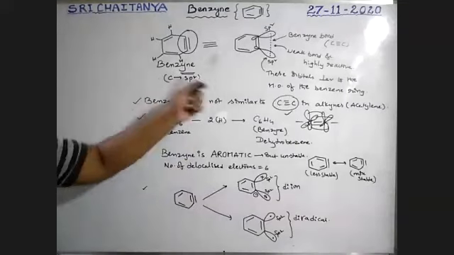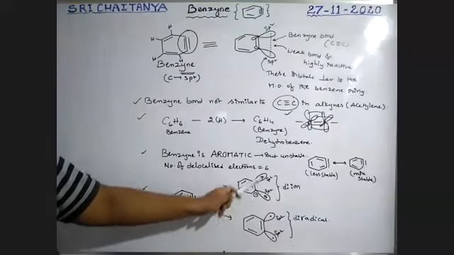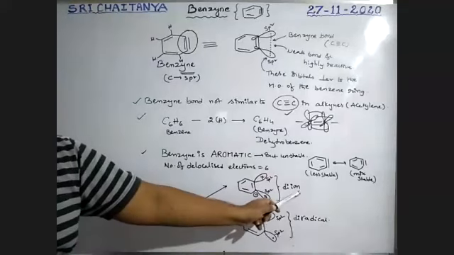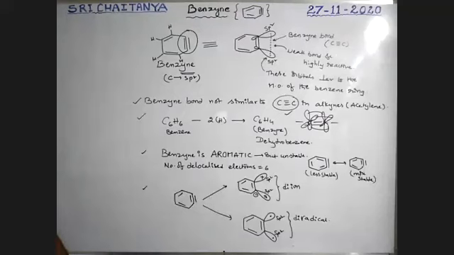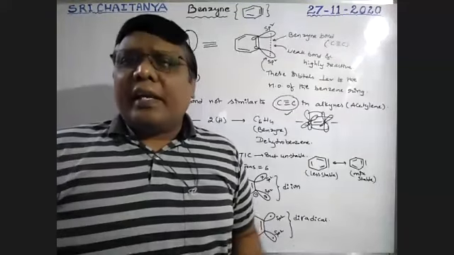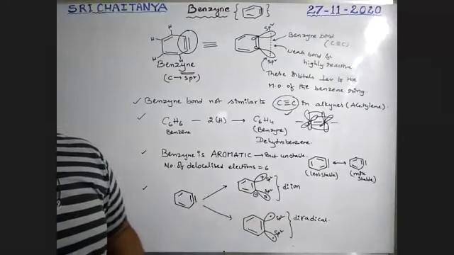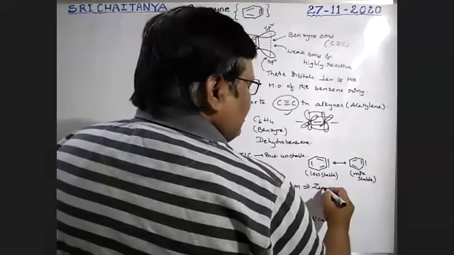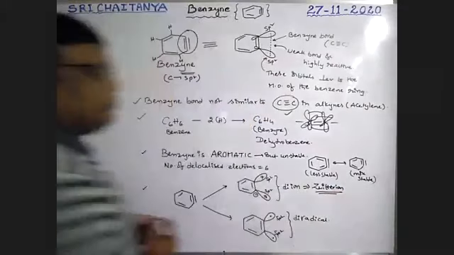If both electrons are in the same sp2 orbital, that means this carbon gets a negative charge and this carbon gets a positive charge. If those two are in an unpaired situation, this is called a di-radical situation. The first is a di-ion situation. Both are possible in the case of benzyne. Benzyne exists as a di-ion or di-radical. If it is a di-ion, one is positive and the other is negative, so that is treated as a Zwitter-ion, boys. Two ions exist in a single molecule, that is a Zwitter-ion situation, which may be possible.